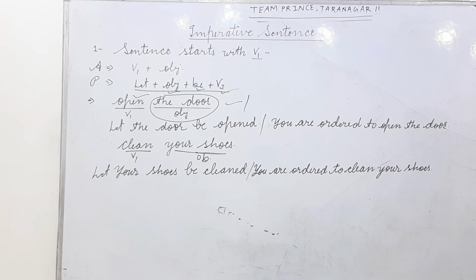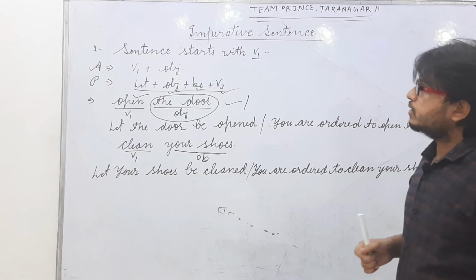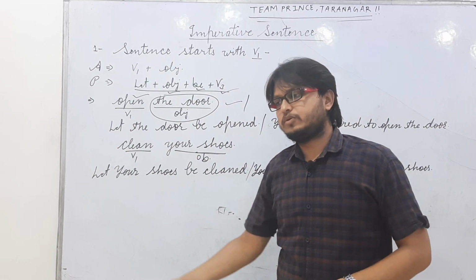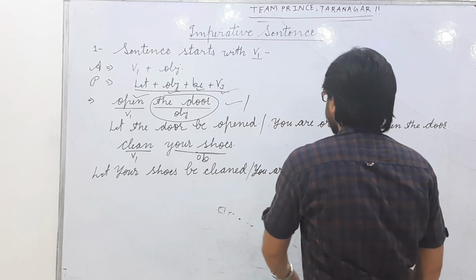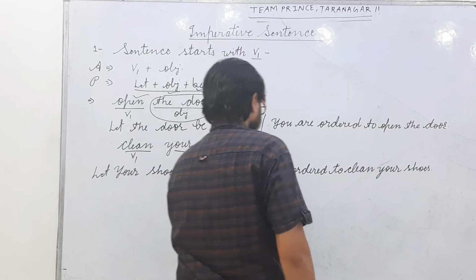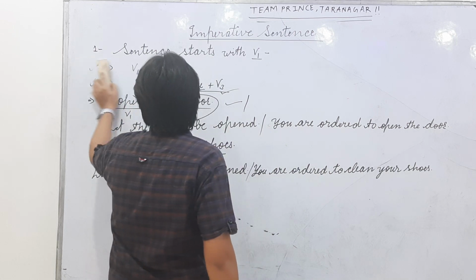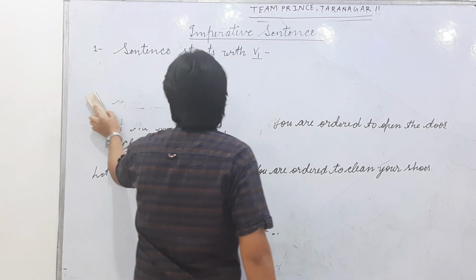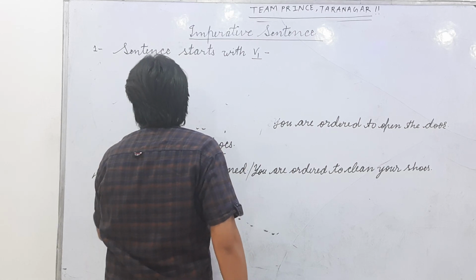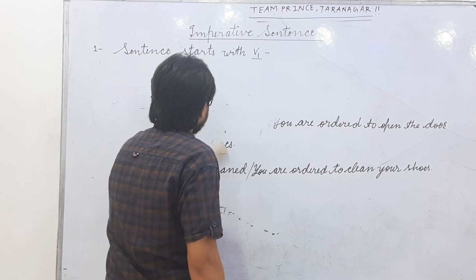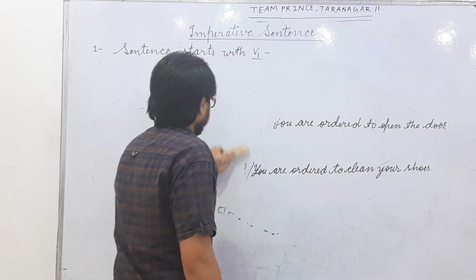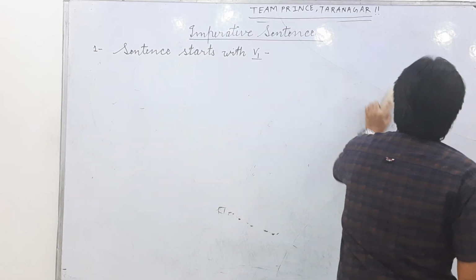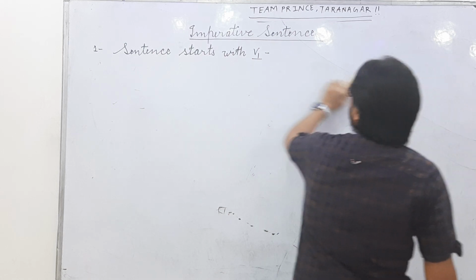Now we will learn the sentence that starts with do or do not. Okay, let me erase it. Then we will learn how to change an imperative sentence which starts with do or do not, and how it will change into passive voice. Let's see the process.